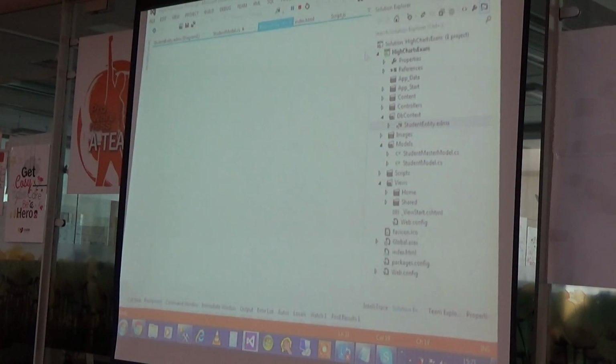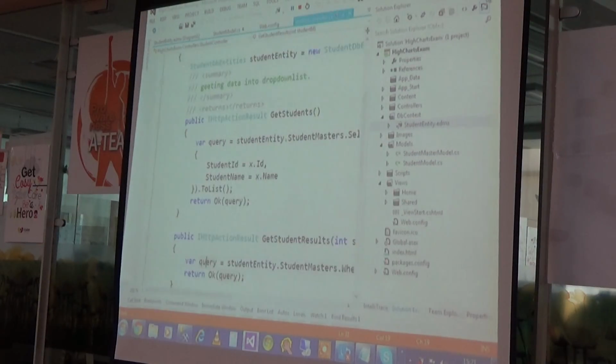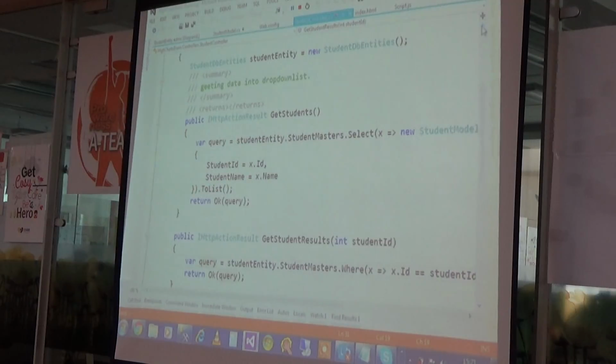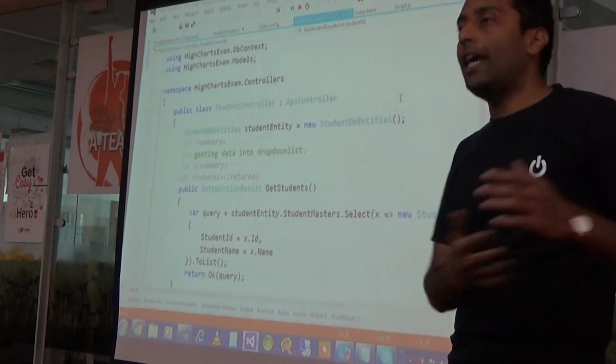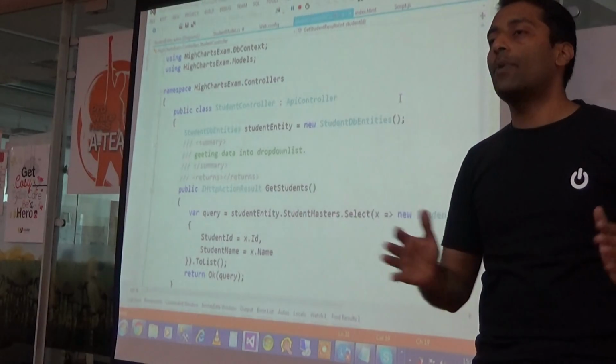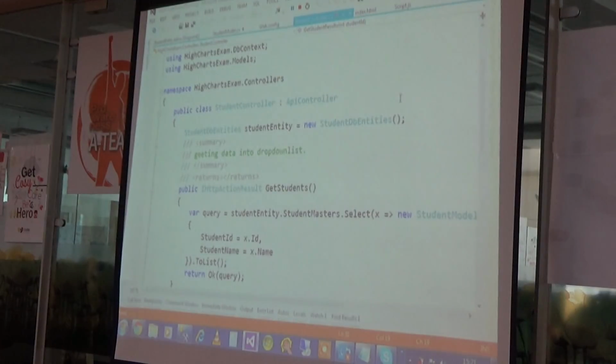And this is not a normal MVC controller, this is a web API controller. Why did I create a web API controller? Because in future, if I want to give my API to my client or anybody else, I can give it in a separate project. So you can see here we have StudentDBEntities, and this is the object of my student entity.